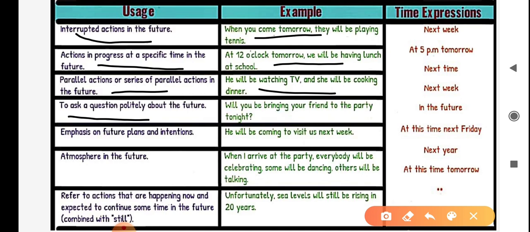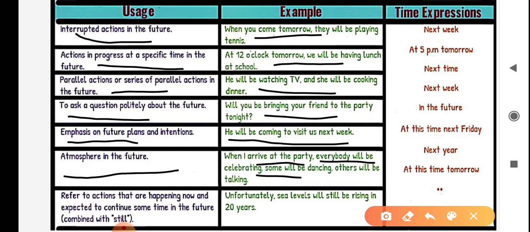Next usage, to ask a question politely about the future. For example, will you be bringing your friend to the party tonight? Next usage, emphasizes on future plans and intentions. For example, he will be coming to visit us next week. Next usage, atmosphere in the future. For example, when I arrive at the party, everybody will be celebrating, some will be dancing, others will be talking.